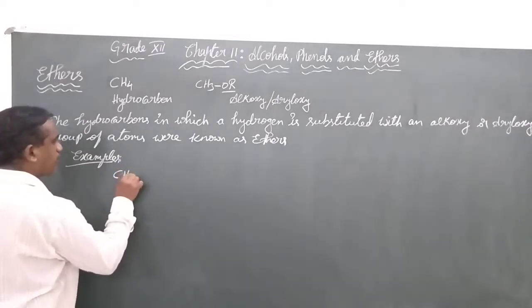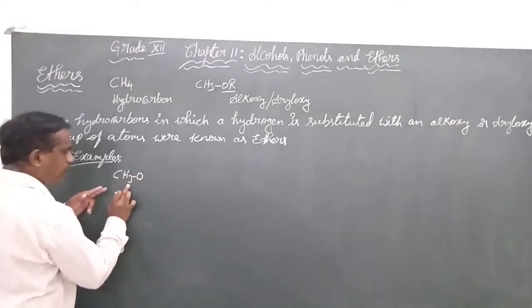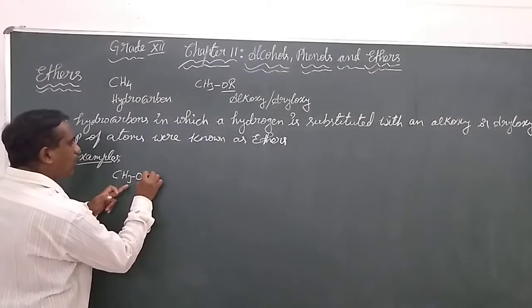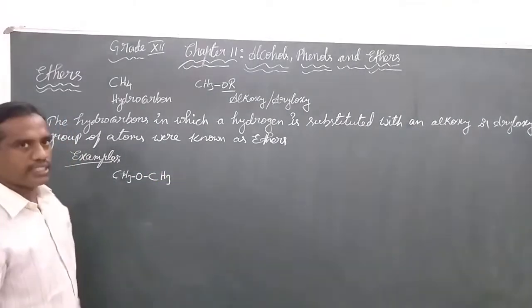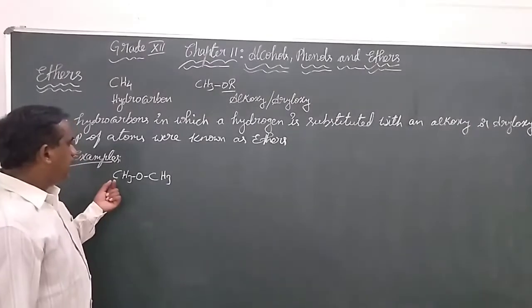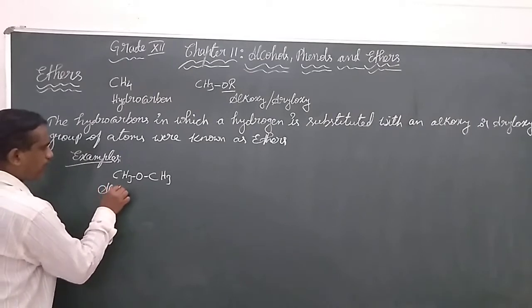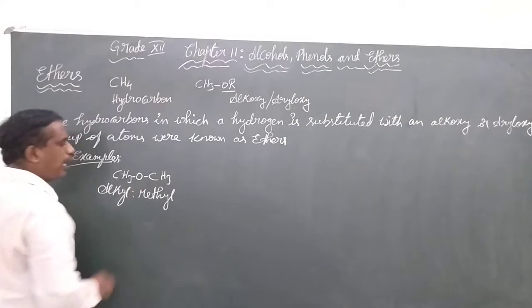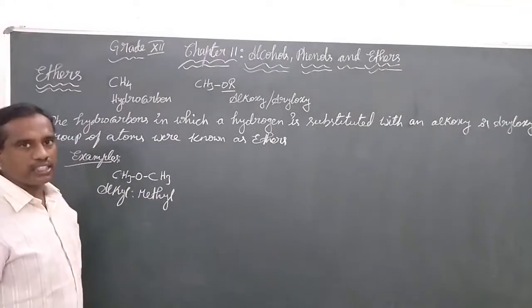CH3OCH3. In the place of hydrogen, one oxygen was bonded. For that oxygen, we get in the place of R the CH3. Both the alkyl groups, that is, the methyl groups, are similar.